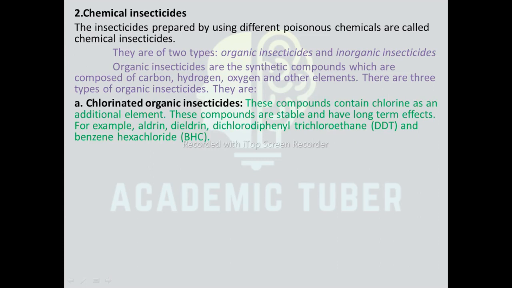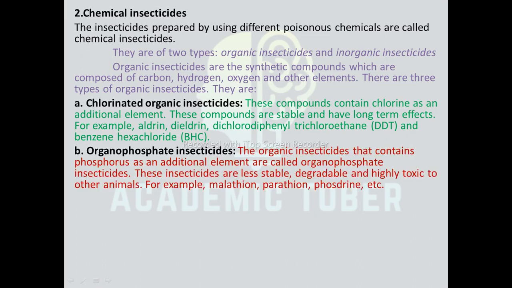Chlorinated organic insecticides contain chlorine as an additional element, and these compounds are stable and have long-term effects. For example, aldrin, dieldrin, dichlorodiphenyl trichloroethane (DDT) and benzene hexachloride (BHC).